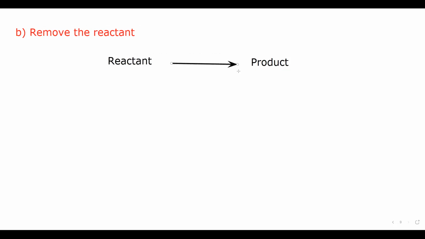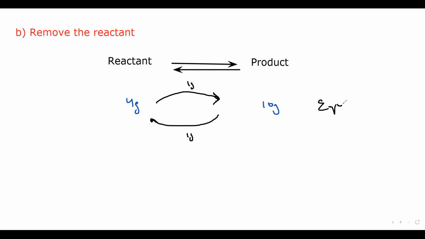So reactant forms a product, the product can decompose and form back the reactant. Say I'm using the same example, say 4 grams of reactant were there and 10 gram of product is there. When it is in equilibrium, say 1 gram of product is formed by reactant, and at the same time 1 gram of product decomposed to form back the reactant. So originally it is in equilibrium.